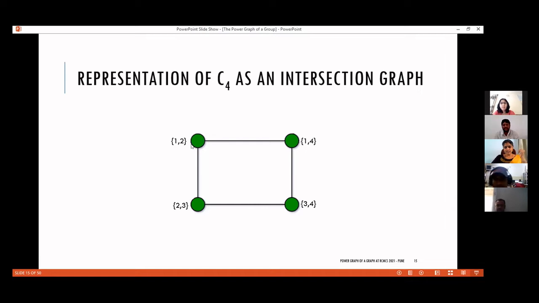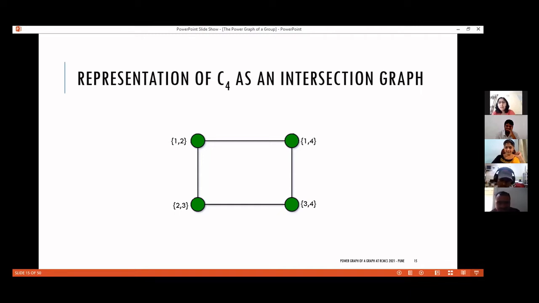Now, if you consider this vertex and this one, the set corresponding to the first vertex is {1, 2}, and the set corresponding to this vertex is {3, 4}. You take the intersection, it is empty. Since the intersection is empty, we can't draw an edge from this vertex {1, 2} to {3, 4}. I hope it is clear now.